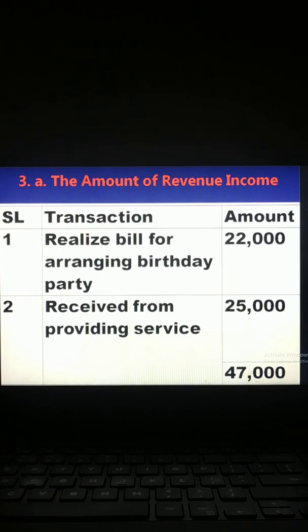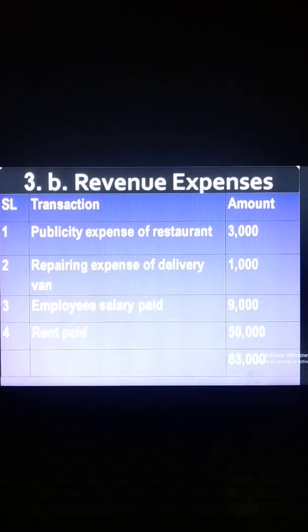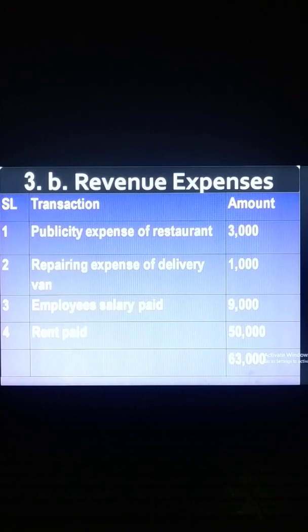Then another one is received from providing service. They may give service to another party, and that's why they earn the money. So this is another regular income. Total 47,000 is their revenue income. Now revenue expenses. Revenue expense means the expenses which occur daily, regularly in the organization, and the benefit of this type of expenses is for short term.